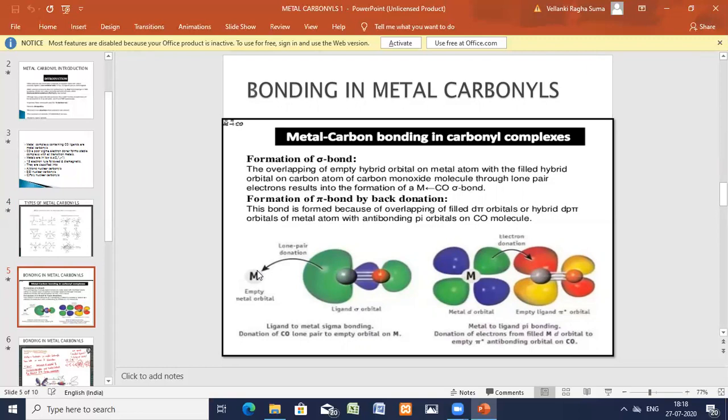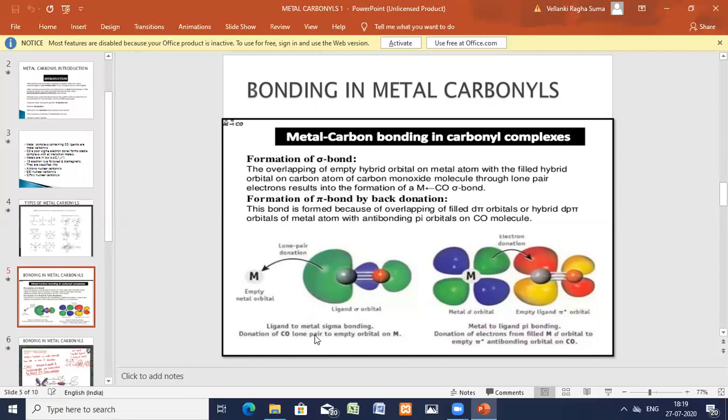Here, there is an empty hybrid orbital in this metal. And in the carbon monoxide ligand, this is the CO ligand, C triple bond O ligand, even this one has undergone hybridization, and it is having filled hybrid orbitals with 2 electrons. Here you are having the hybrid orbital with empty orbital. Now the filled hybrid orbital of the carbon will give electrons to the empty orbital of the metal. Okay, ligand to metal, sigma bonding is formed.